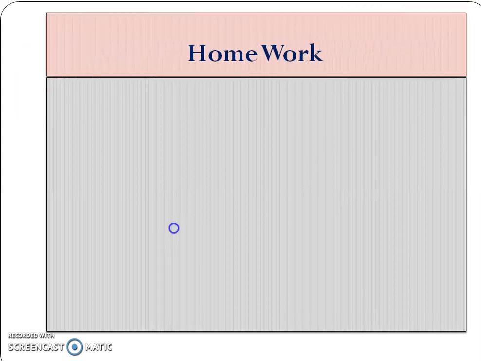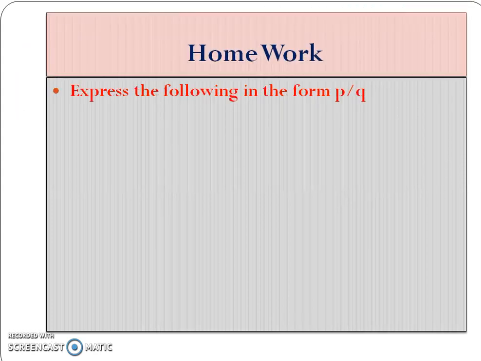Okay students, let's revise what we have learnt today. Now I am going to give some homework for you. Express the following in the form p by q. 0.6 bar, 0.47 bar and one more 0.001 bar.